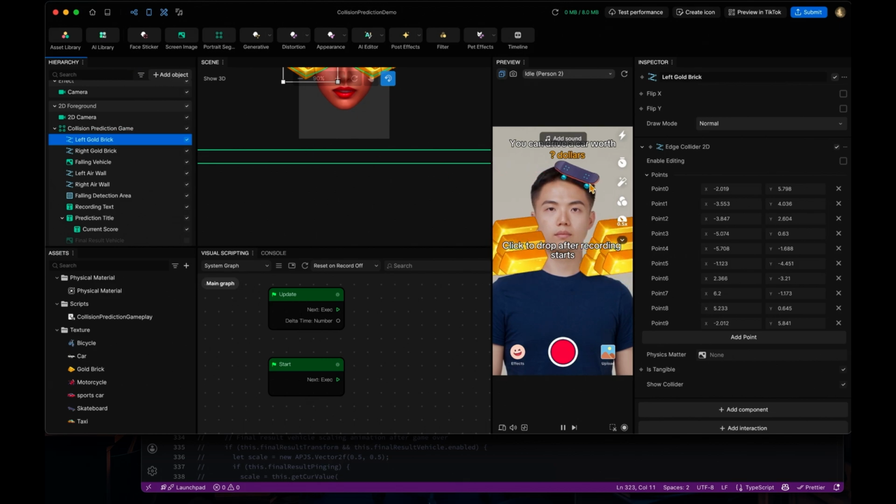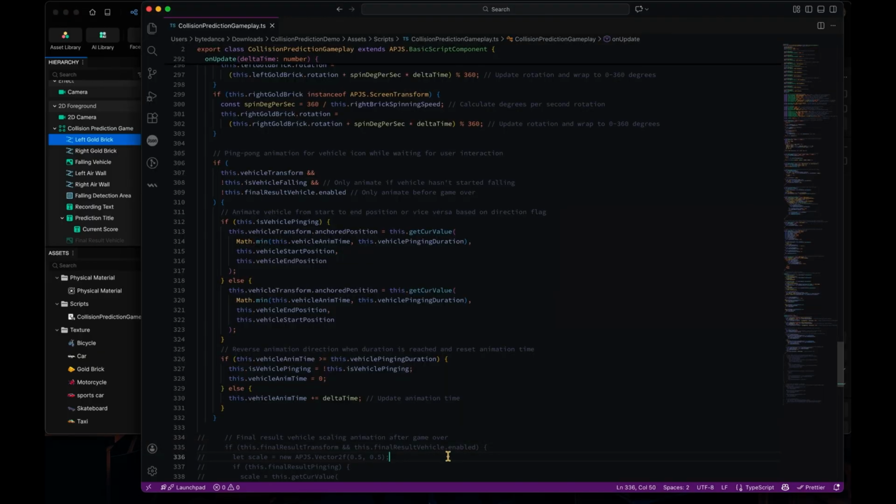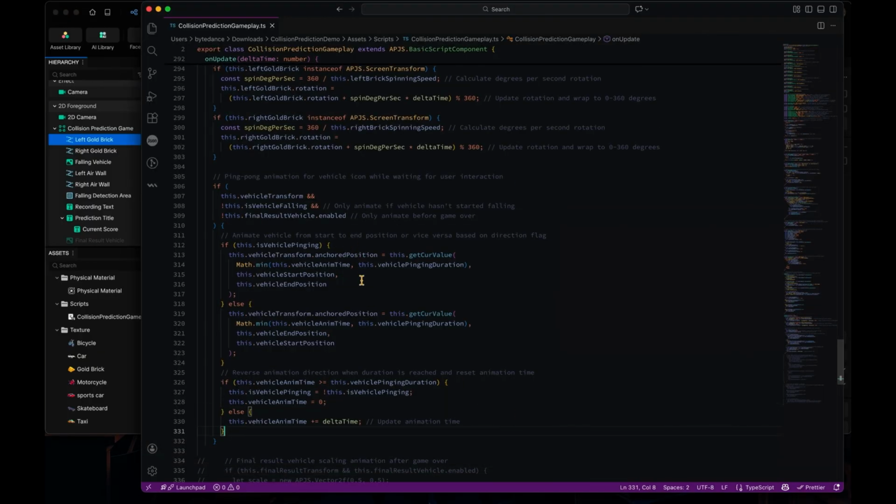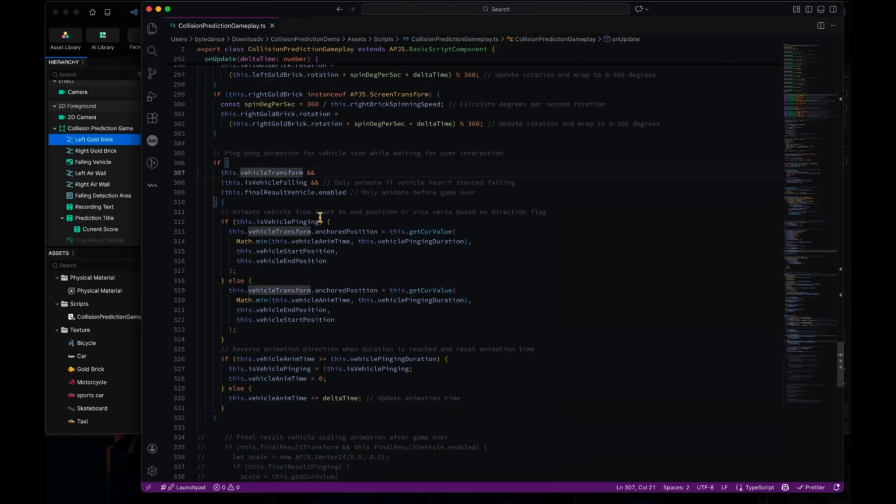And let's see. So we will start ping pong from the beginning position to the end position here, which are both fixed positions in the 2D scene. And what we're gonna do here is to check whether we have the vehicle transform here, and also if the vehicle is not falling, because the vehicle falling marks as the flag Boolean property to mark this as falling state, but right now it's not falling, it's in the initial state, and the final vehicle is not enabled, which means the game is not over because we are just at the start of the game.